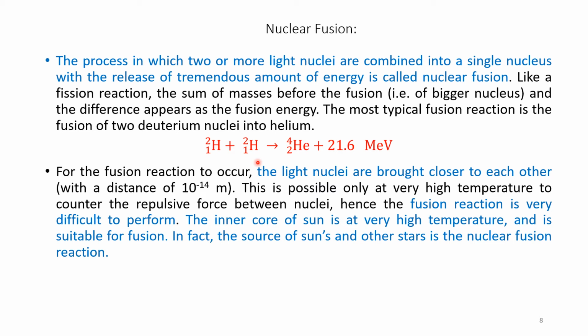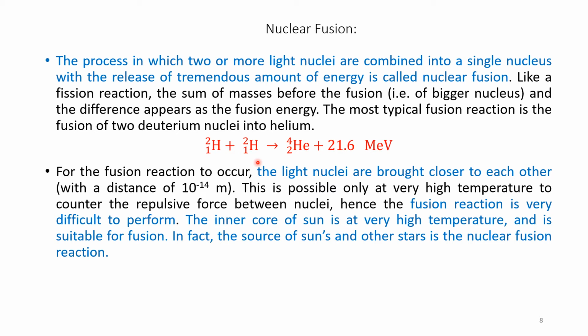For the fusion reaction to occur, the light nuclei must be brought closer. Hydrogen nuclei are light nuclei, and when two hydrogen nuclei are brought together to a distance of 10 to the power of minus 14 meters, this is possible only at high temperature.